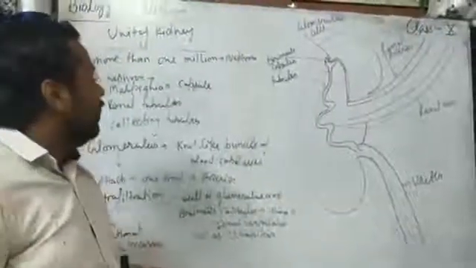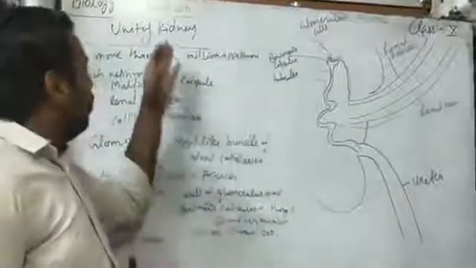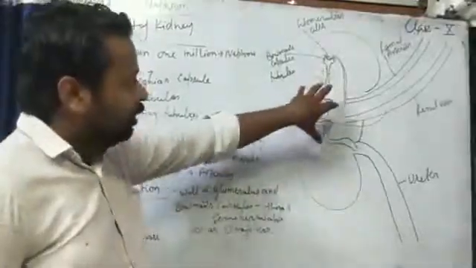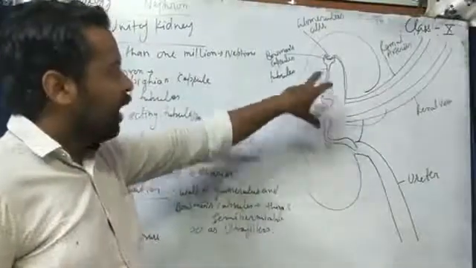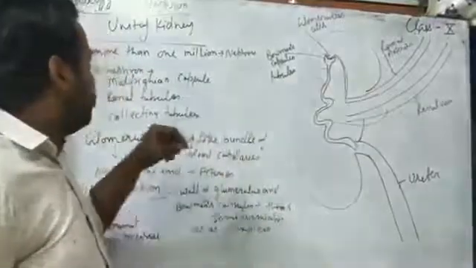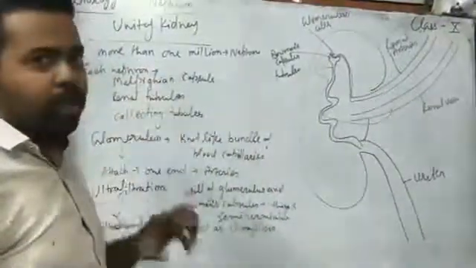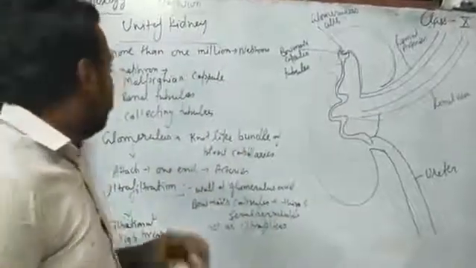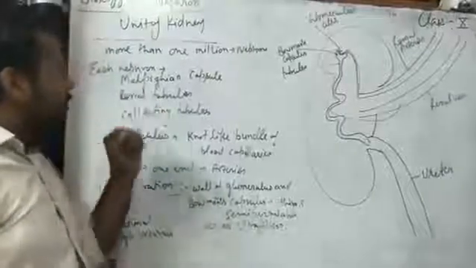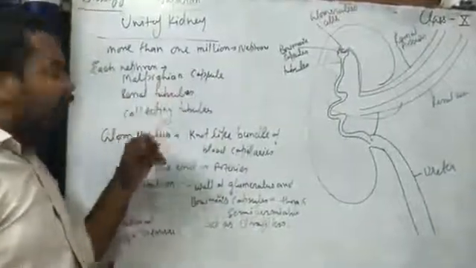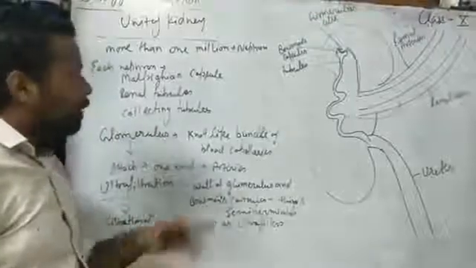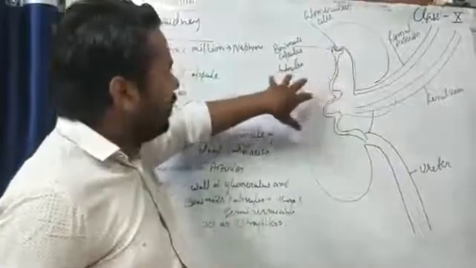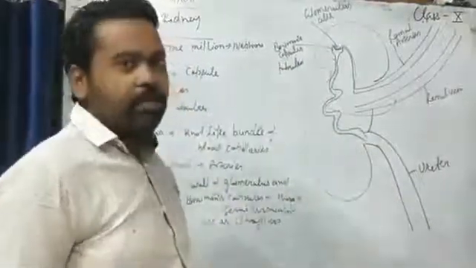Now we need to know how the kidney works, or the nephron, the unit of the kidney. Here I make one kidney and one nephron, as in a human being more than 1 million nephrons are present in a single kidney. Each nephron consists of Malpighian capsule, renal tubules, and collecting tubules. Here renal arteries, renal veins, Bowman capsule, tubules, and many more structures are made.